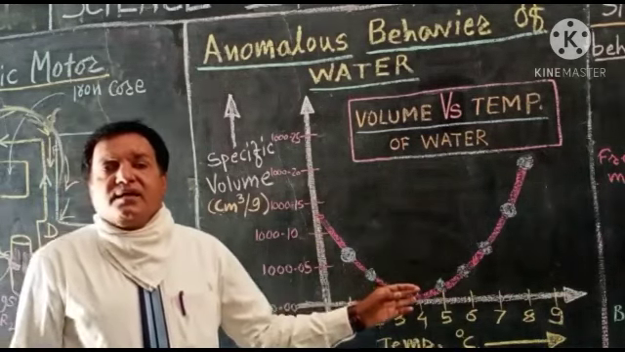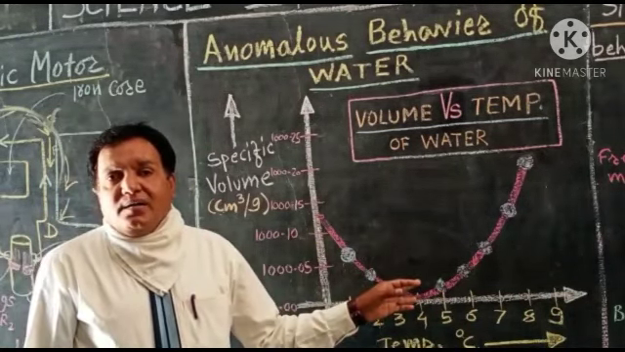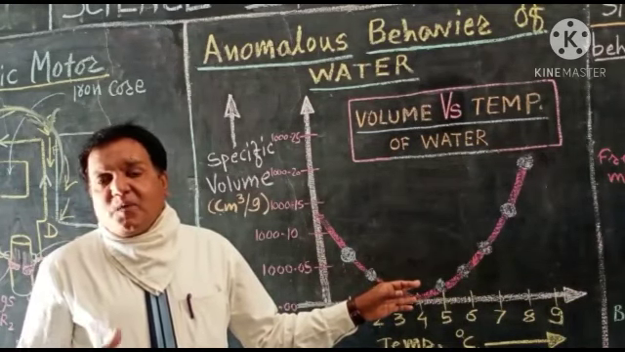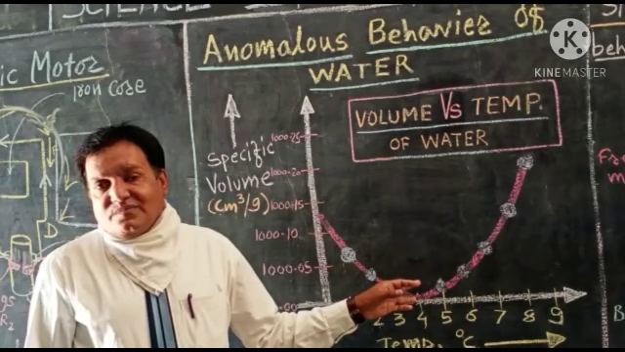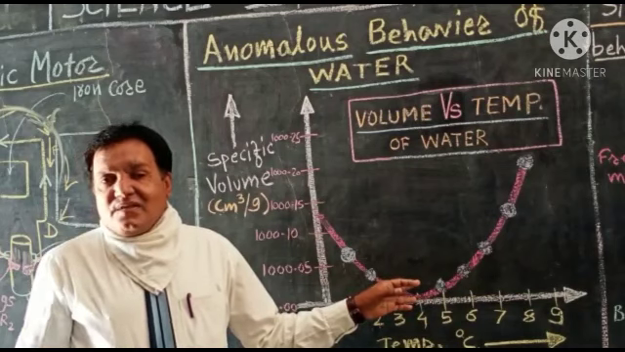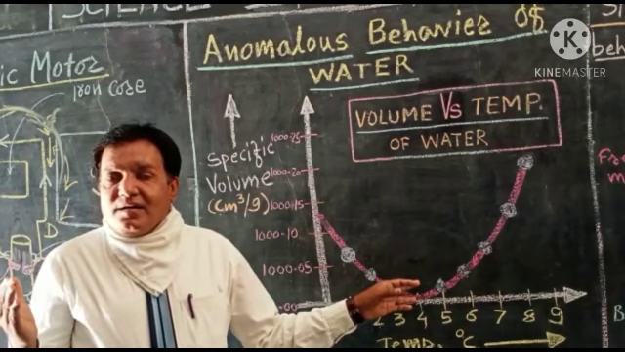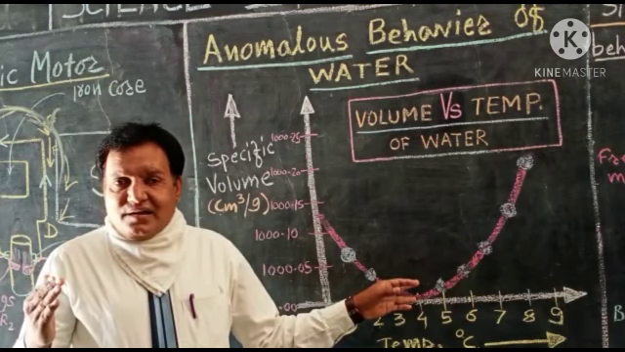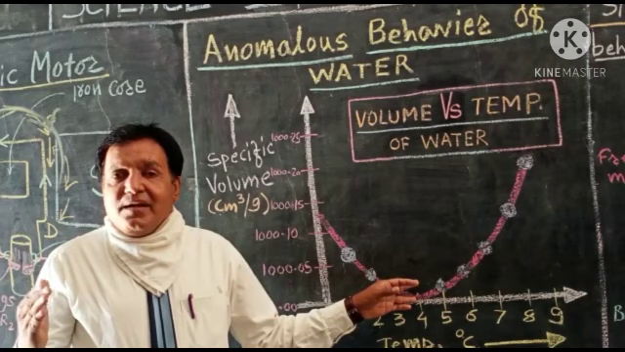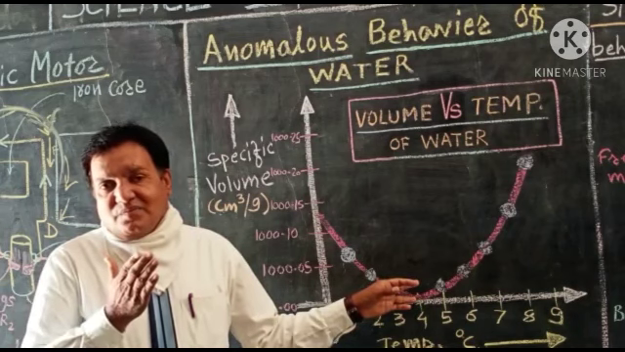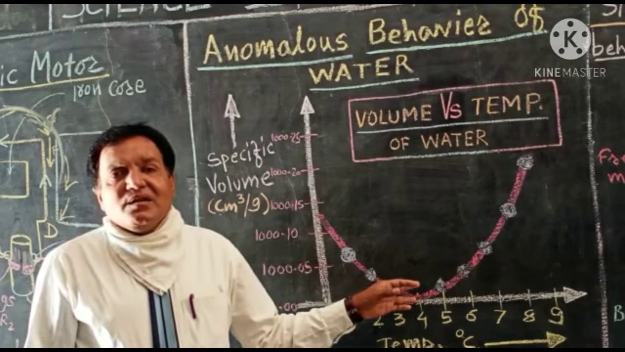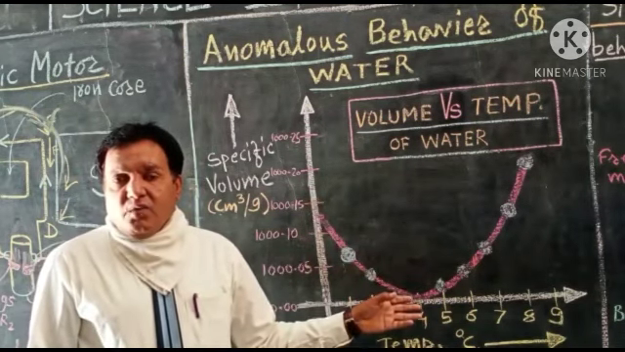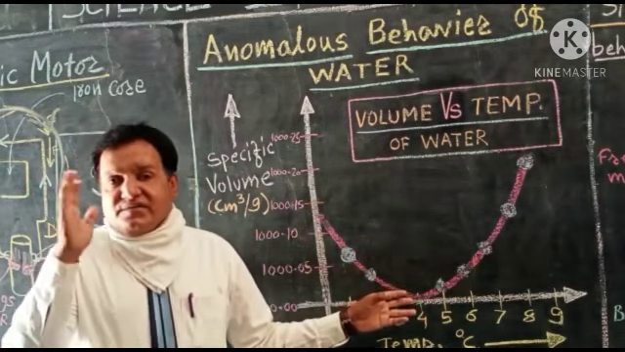And we know the relationship between volume and density. Volume and density are inversely proportional to each other. Hence, if the volume is more, density will be less. If the volume is least, density will be maximum. So here at 4 degrees Celsius, the volume is least, means density is highest.